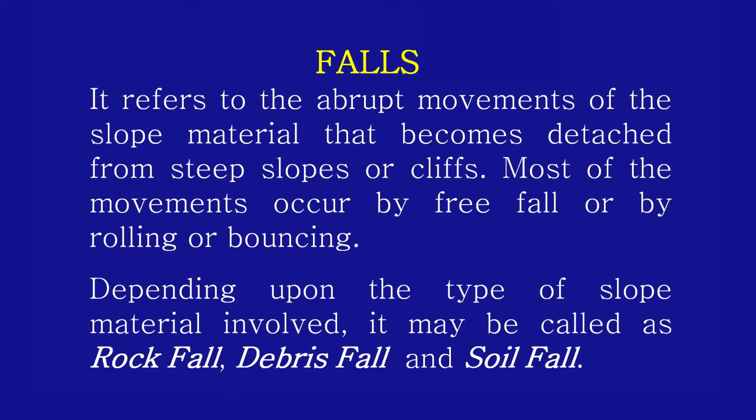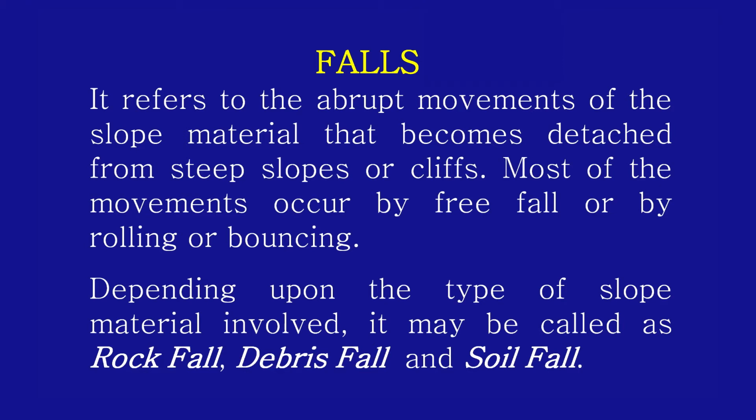Now, let us see the types of landslide. The first category is the falls. It refers to the abrupt movement of slope material that becomes detached from steep slopes or cliffs. Most of the movement occurs by free fall or by rolling or bouncing. Depending upon the type of slope material, it may be called rock fall, debris fall or soil fall.